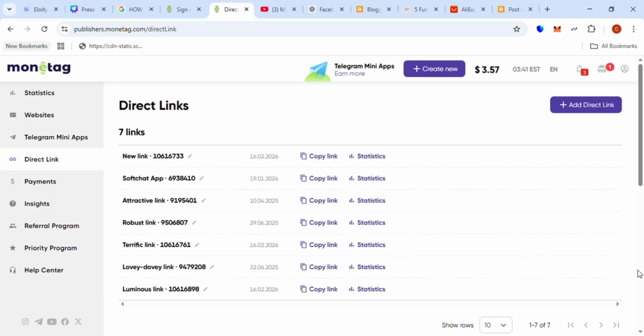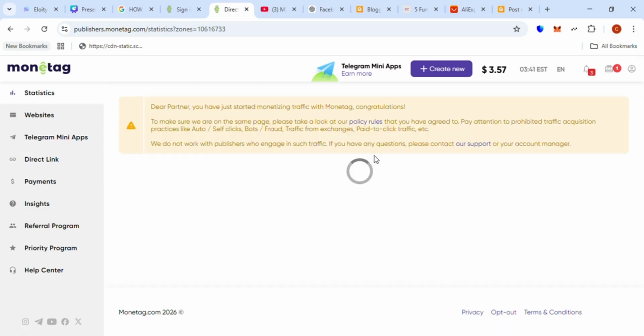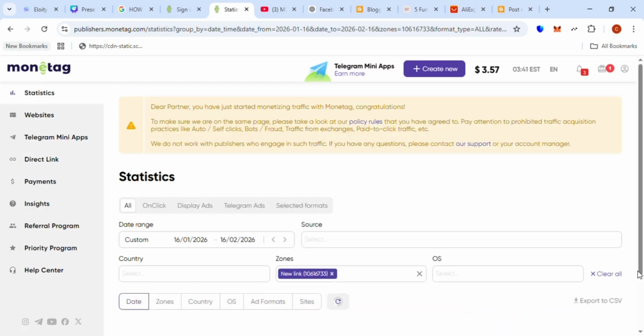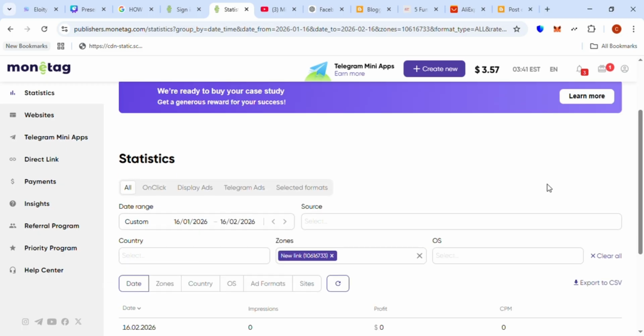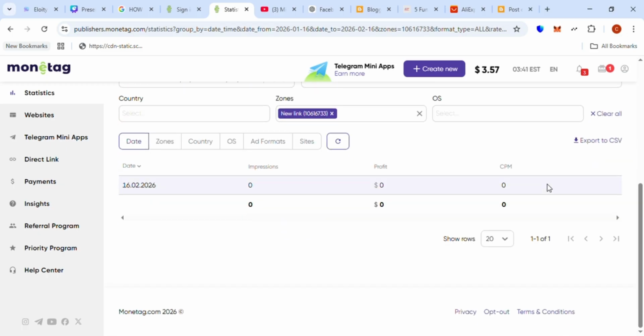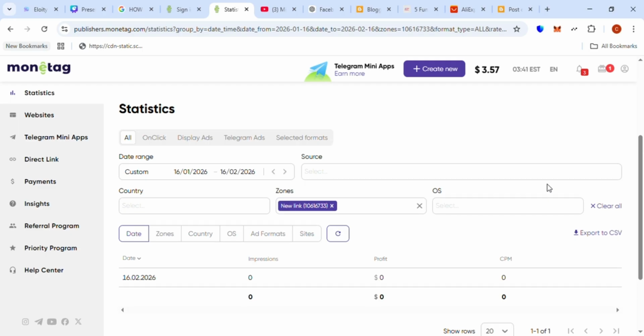You can track your statistics on any of those ad links that you use, so that you'll be able to know how your ad is performing. That is how it works. So you don't make any mistakes, follow the same process and you'll be good to go. Basically, this is how to use SmartLink, Monetag SmartLink.